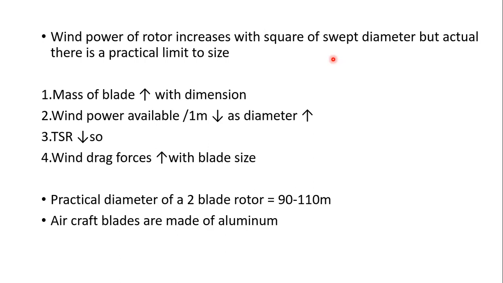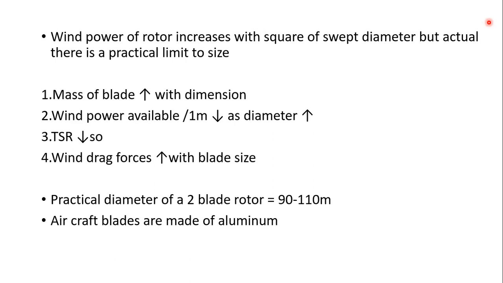So the power of the rotor will be increasing with the square of the swept diameter. P is proportional to D squared. Although it is increasing, we cannot go on increasing the power because there is a practical limit to the size.